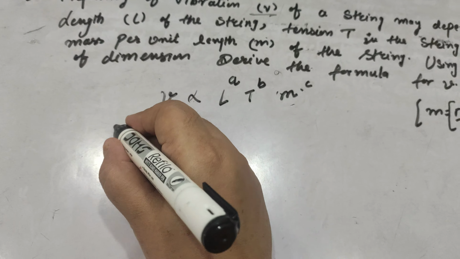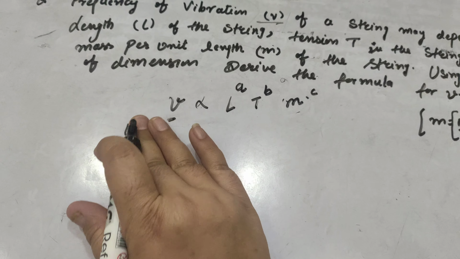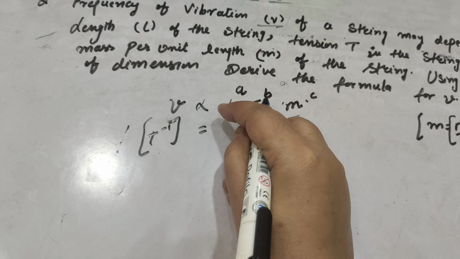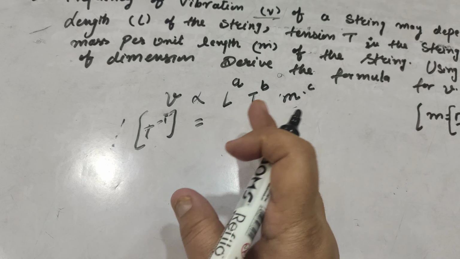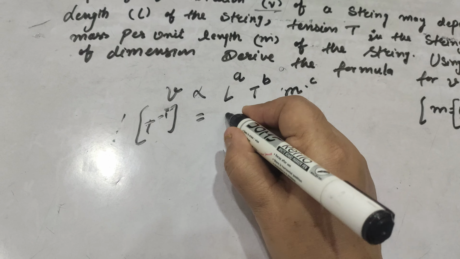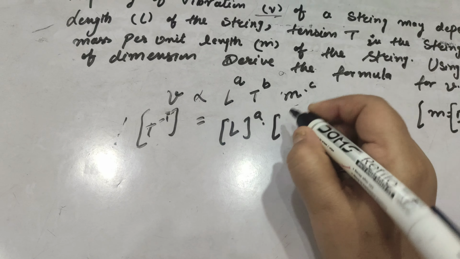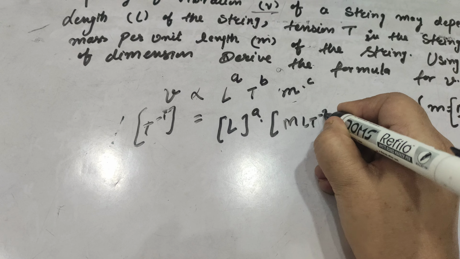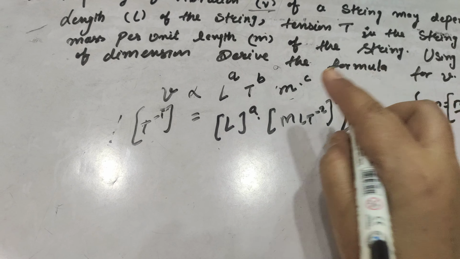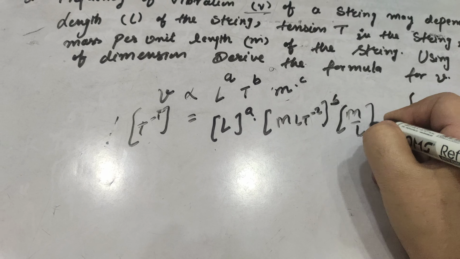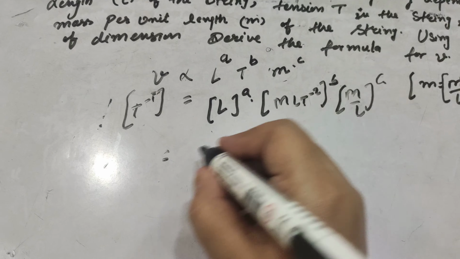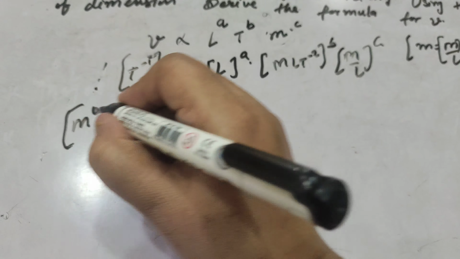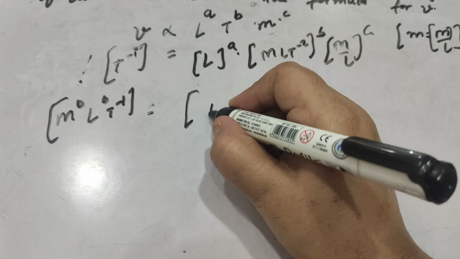Nu is the frequency, which is equal to 1 upon time period, so we will write it as T inverse. The constant K is dimensionless, so we will skip it directly. Length L raised to power A. Tension T, I have told you earlier, is equal to force. Force is m L T minus 2, raised to power B, and mass per unit length m upon L raised to power C. So now putting m^0 L^0 T minus 1 here, and equating these into a single term, that is m.